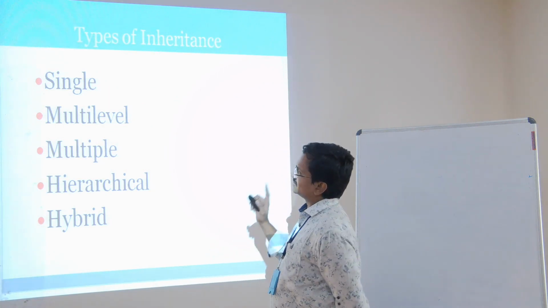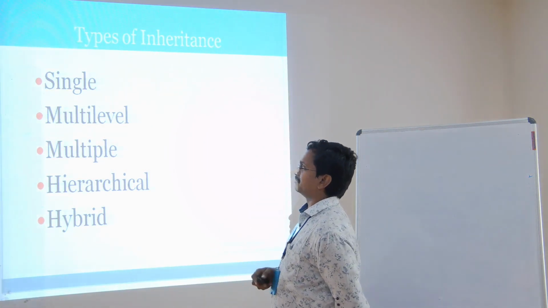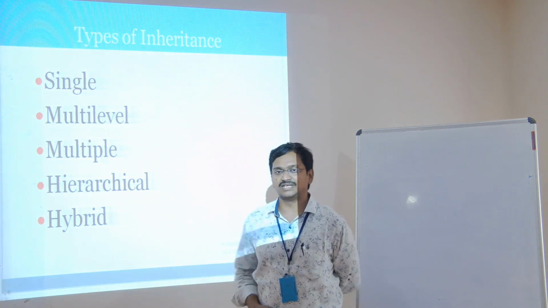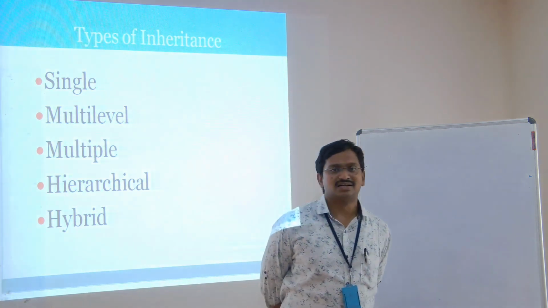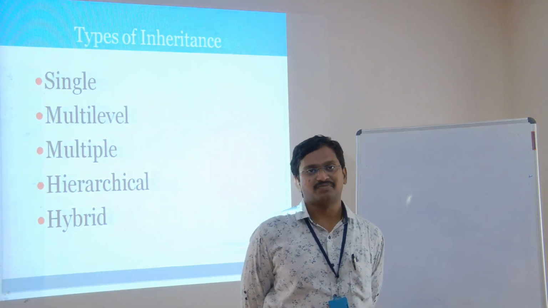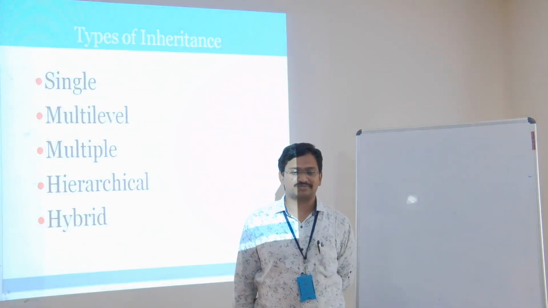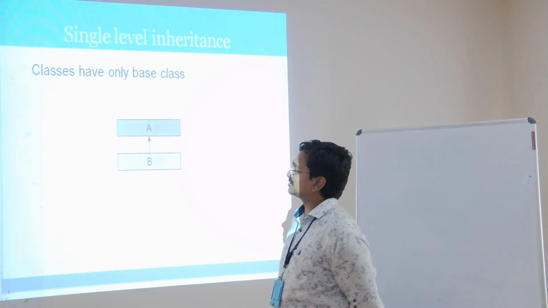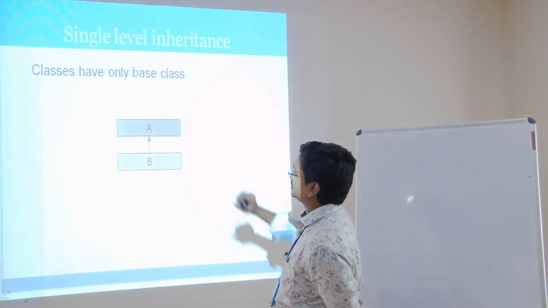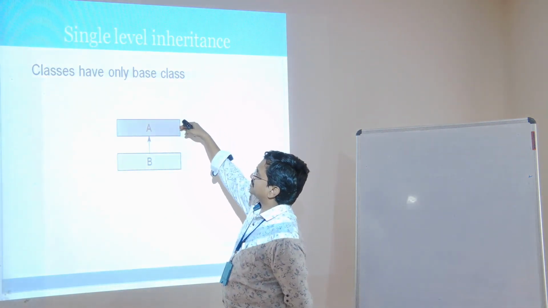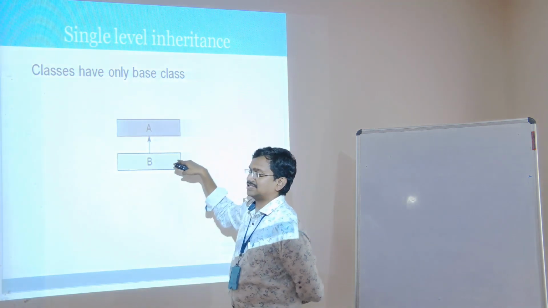One is single, second one multi-level, third one multiple, fourth one hierarchical, and the fifth one is hybrid. So let us see in detail about each and every inheritance concept. The first one: classes can have only one base class. See here, the base class is A and the subclass is B.